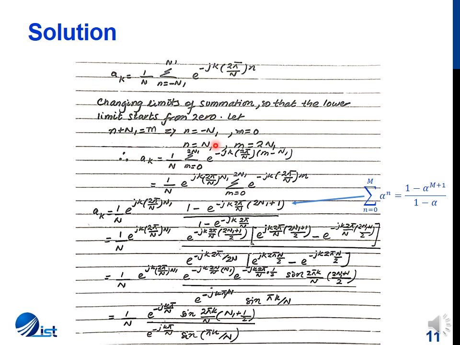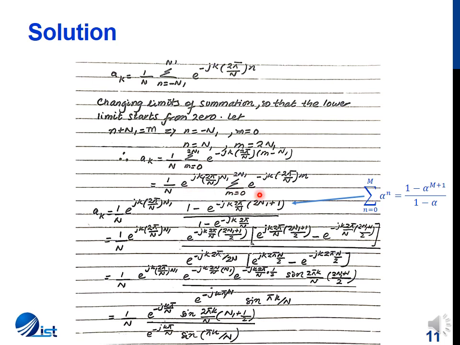So we substitute all the values in the above expression, and this is what we get. Now, since this summation is dependent on m only, we can take this N1 term outside the summation sign, and in the next step this is what we do.